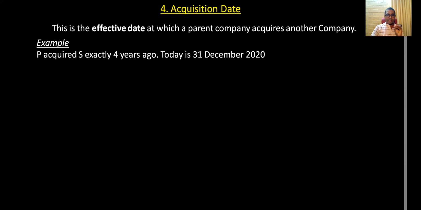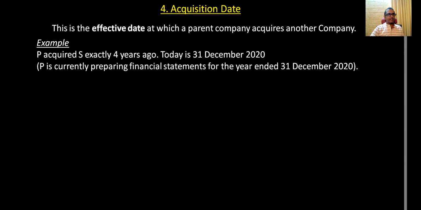P acquired S exactly 4 years ago. Now today is 31st December 2020, for example. And P is currently preparing financial statements for the year ended 31st December 2020. Correct.